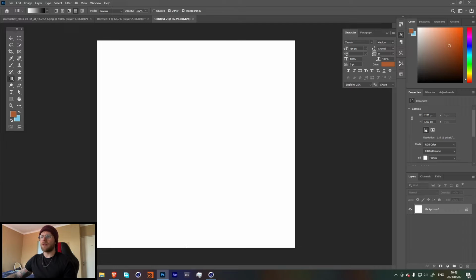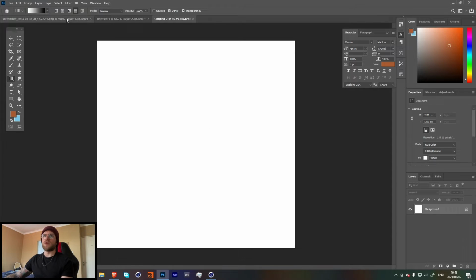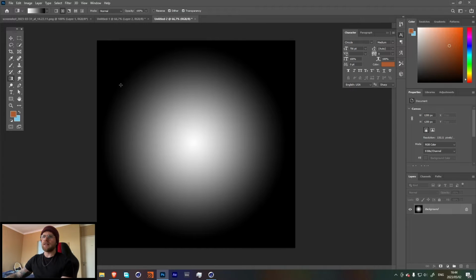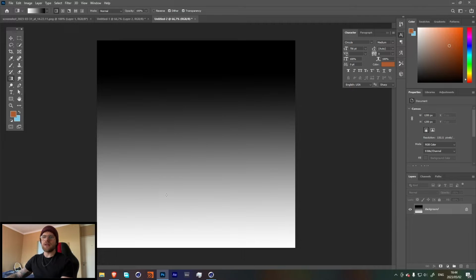So we're going to create 3. Let's create one that is just a gradient like this. We also want a spherical gradient like that, and then lastly just a normal linear gradient. Cool, so once we have those 3, we can actually get started on this.